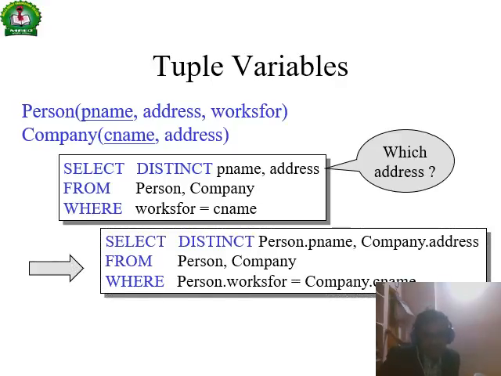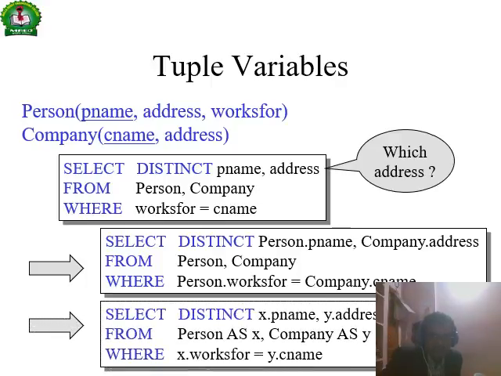So here, person dot, these two are the same, right? Select this person: person dot p name and person dot address, person dot works for, and company dot c name, company dot address, right? Joining the two relations with a condition. That condition is person dot works for is equal to company dot c name, right? It satisfies the condition on the corresponding columns selected, and distinct means it eliminates the duplicate values.